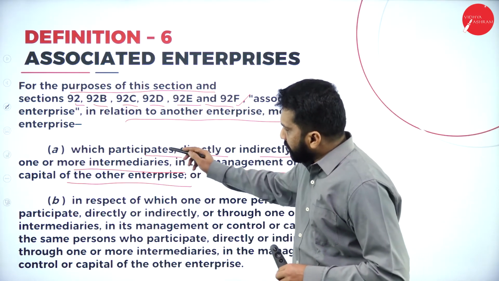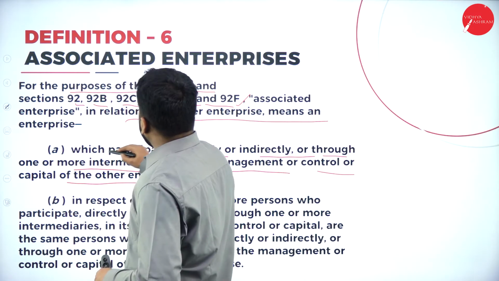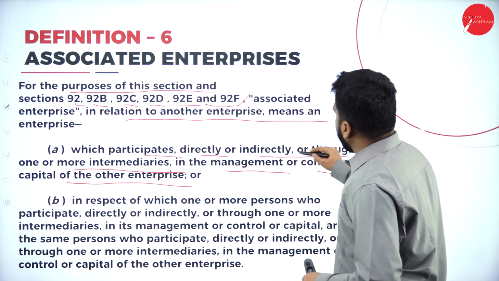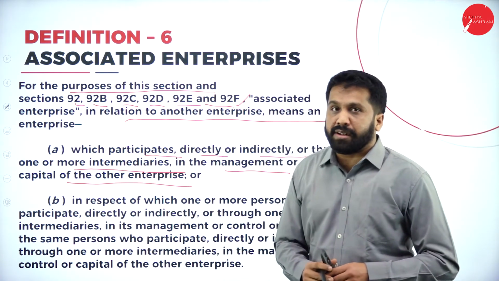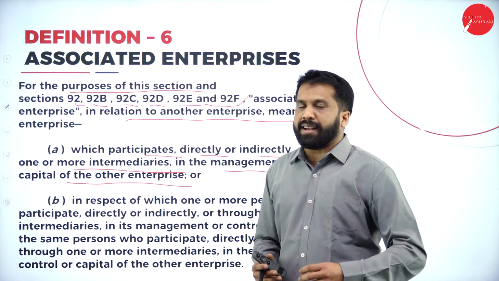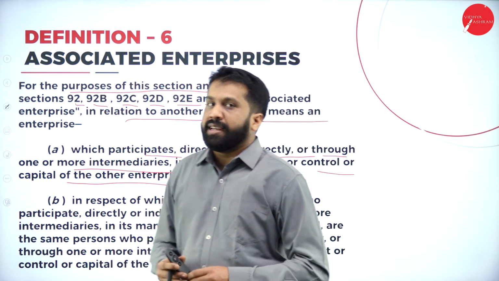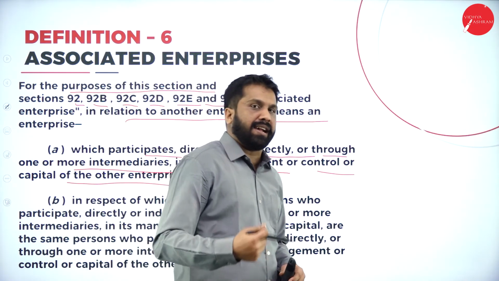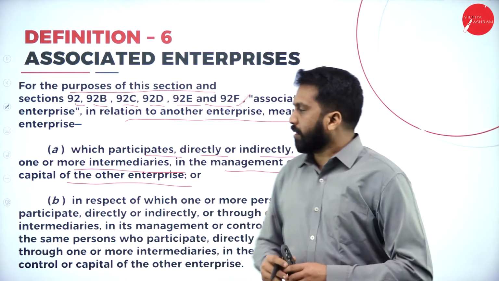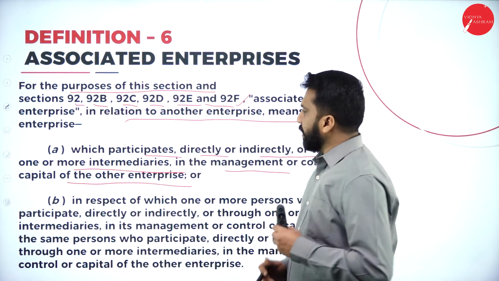See, these 2 points are enough to understand. Which participates directly or indirectly or through one or more intermediaries. So they will not come directly, they will come on behalf of others, indirectly they will be involved. Indirectly they will give plans, indirectly they will invest. All are called your associated enterprises.